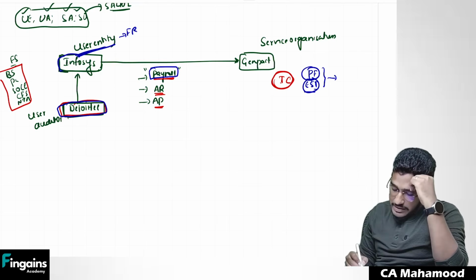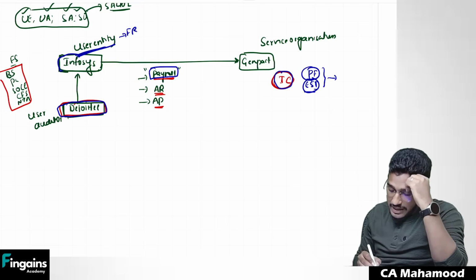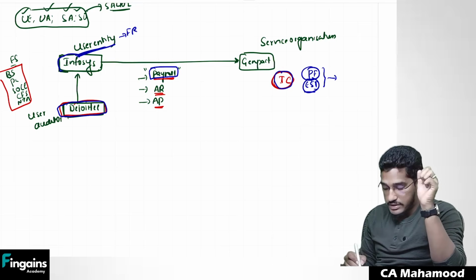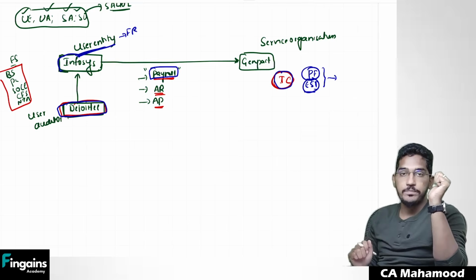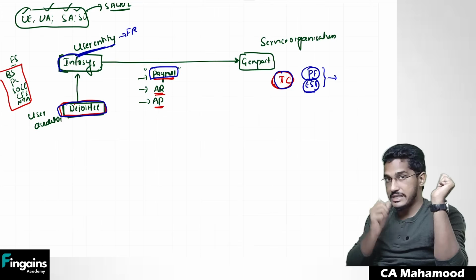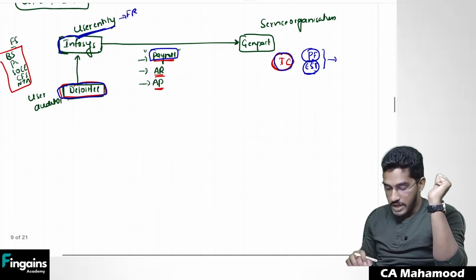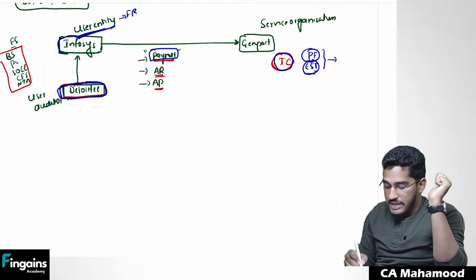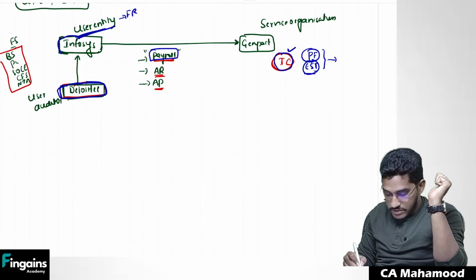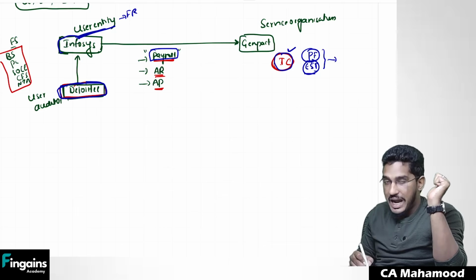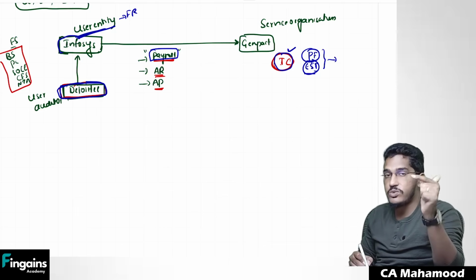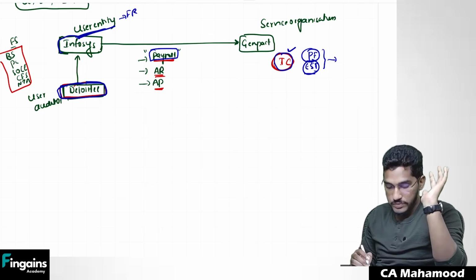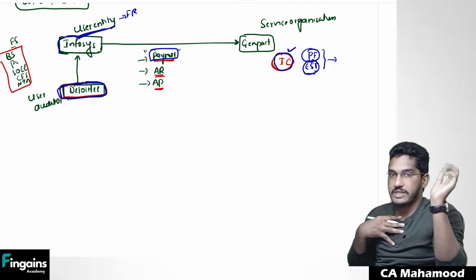So if Genpact doesn't have proper internal controls while they are carrying out these outsourced activities, that is going to have a direct impact on the user entity's financial statements. In our example, Infosys financial statements. So that's why Deloitte needs assurance that Genpact is having a proper internal control system to make sure that whatever activities are outsourced to them, those activities are done properly. So regarding this, Deloitte needs assurance.